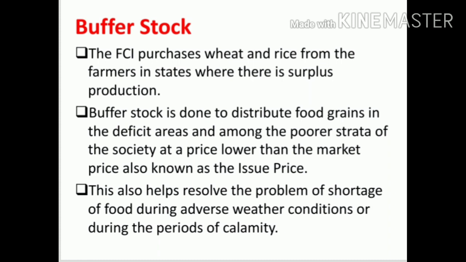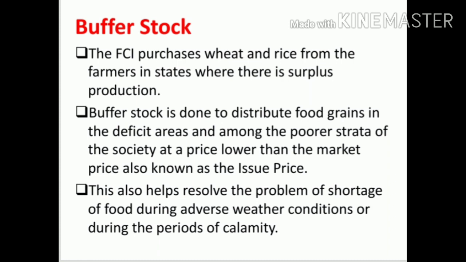See, for example, think about our rice. In Tamil Nadu, Tanjavur is considered the rice bowl of Tamil Nadu. So there we have surplus production. The Food Corporation of India will purchase wheat and rice from the farmers directly and store them in the FCI godowns. That's the meaning of buffer stock.